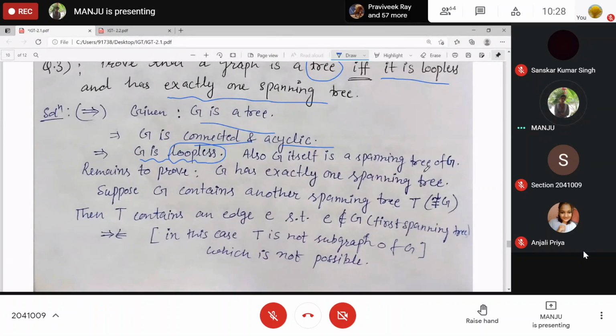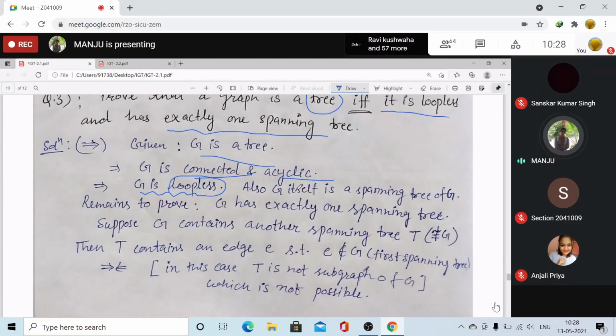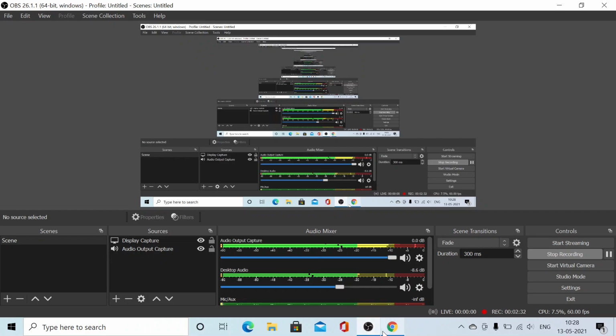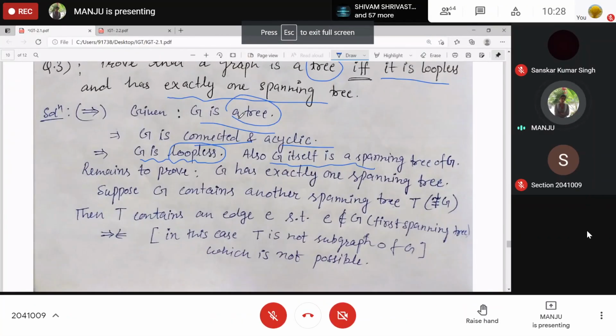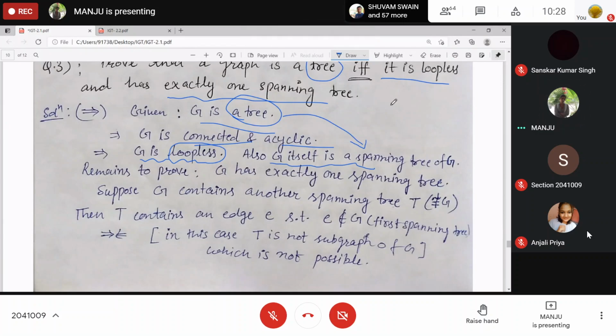Why is it true? G itself is a spanning tree. Why can you say this? When G is a tree, is it itself a spanning tree or not? Tell me. For example, you have this one.